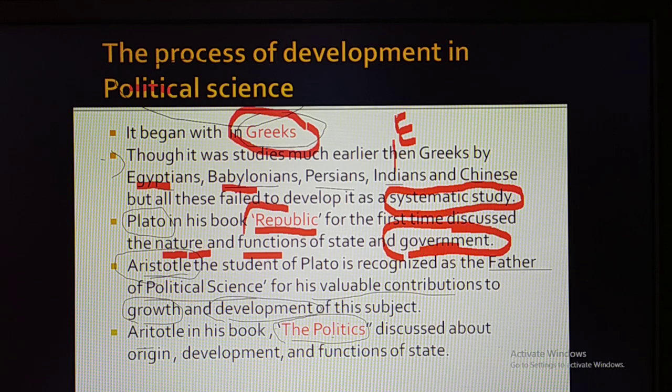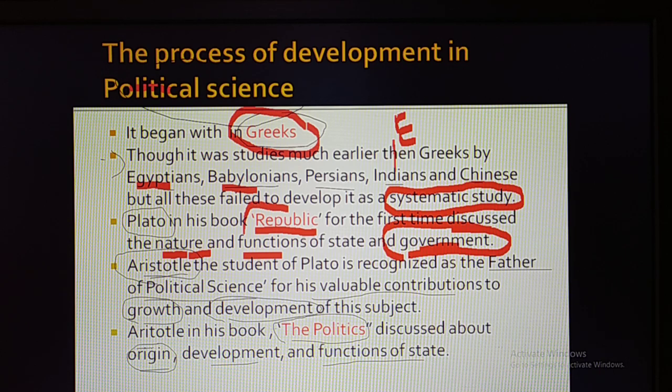In the book Politics, he discussed the growth and development of the subject, especially the origin, development and functions of the state. Remember how the state originated. State means like a country system.